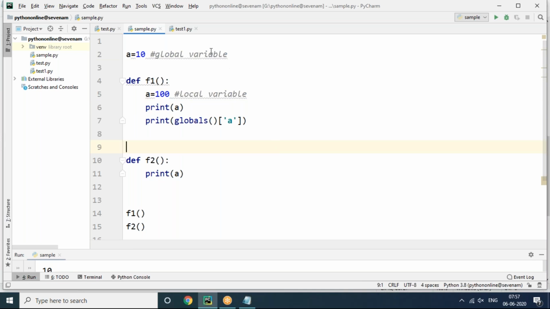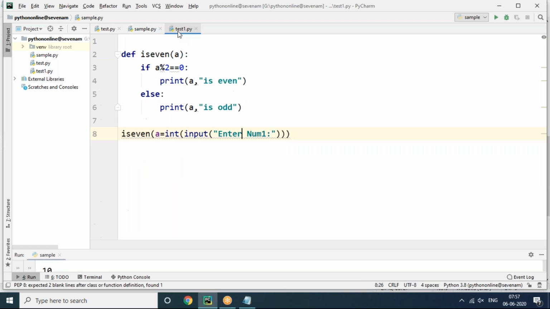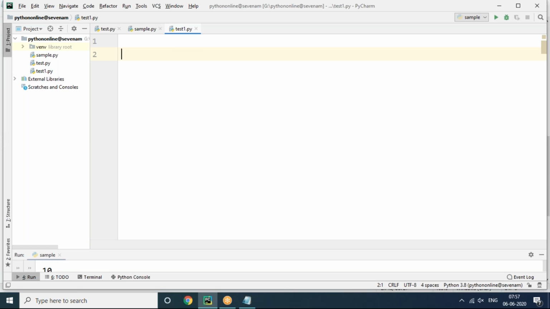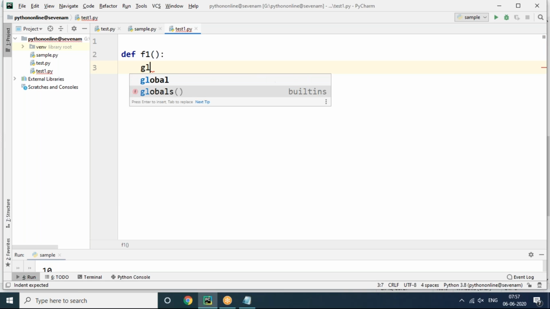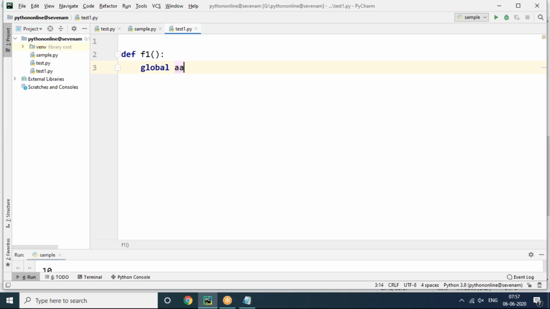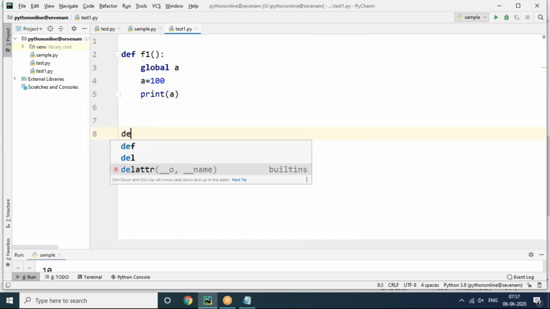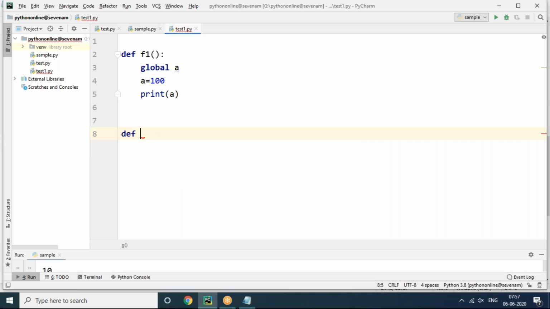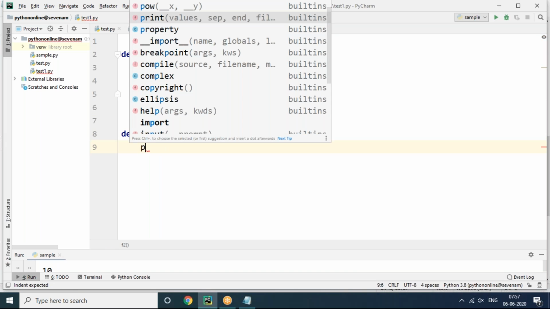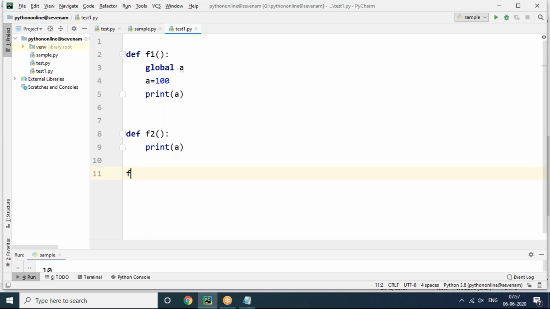And one more important thing I want to tell you: you can see we don't have any global variable here. Inside the F1 function only, I'm declaring global A equals 100, print A. Is it going to be accessible in the F2 function also? Yes, undoubtedly, no problem at all. So this is also correct.